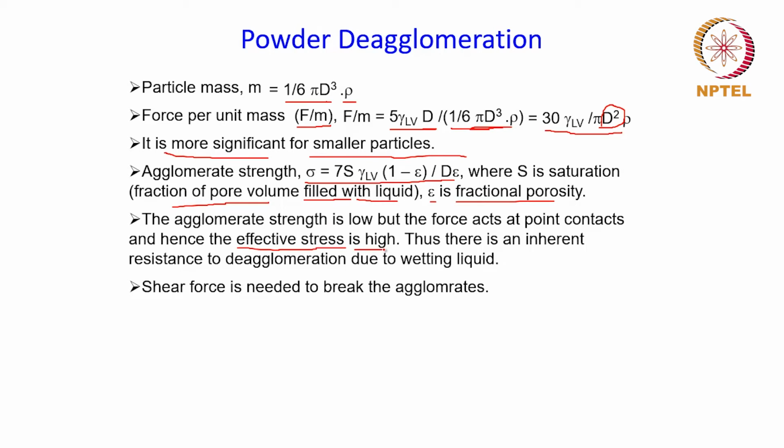And therefore there is an inherent resistance to deagglomeration due to the wetting liquid, right? And in order to break such agglomerates induced by such liquids, shear force will be needed, and this shear force can be induced by the blades and impellers of mixers which are used to mix the powder, or if the powder is subjected to milling, the milling media like the balls and the rods can also induce the shear force and break the agglomerates.